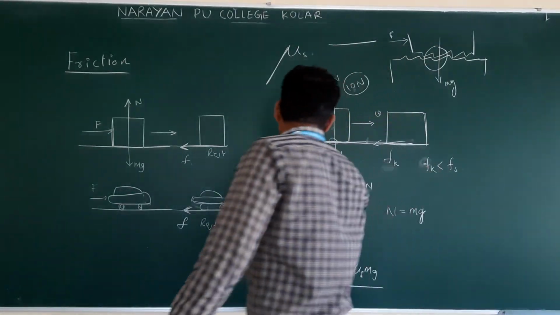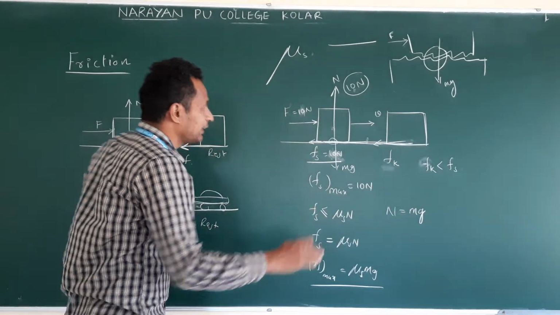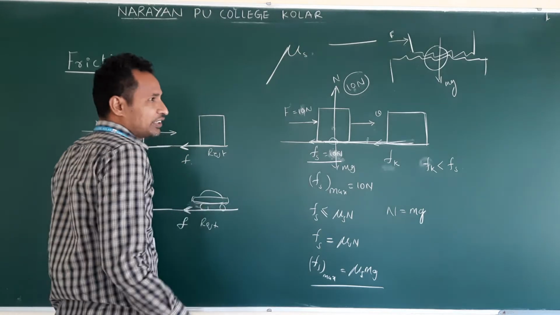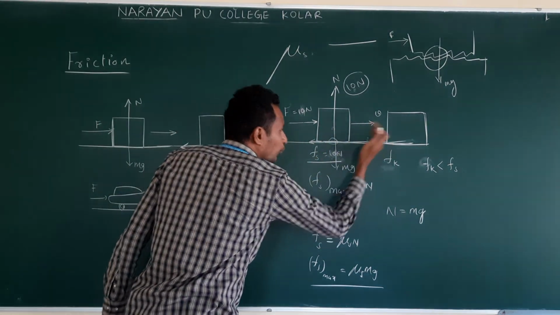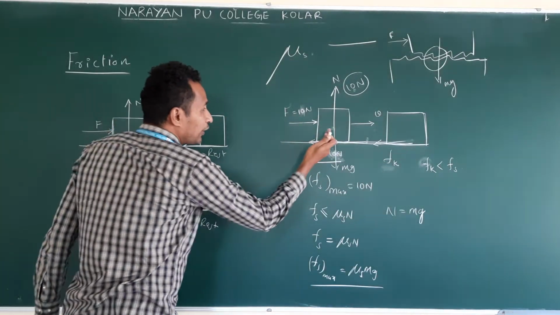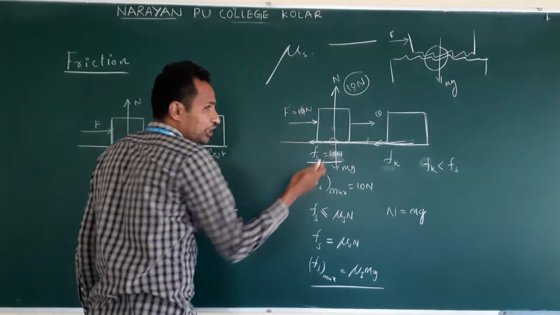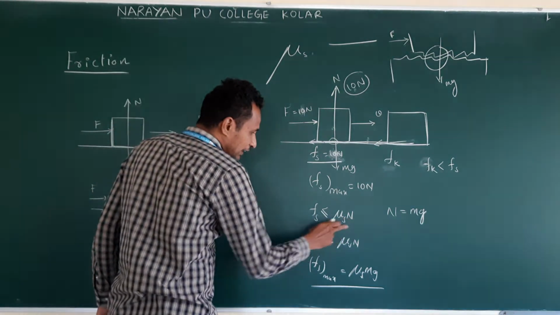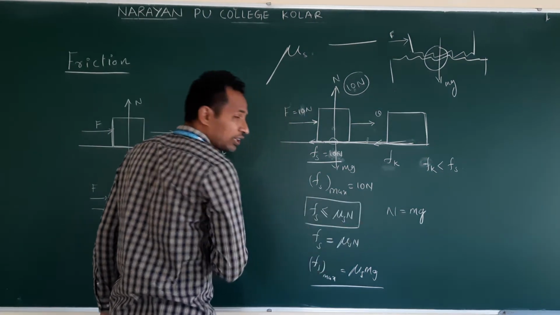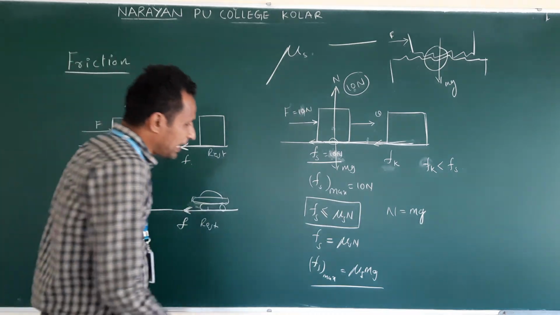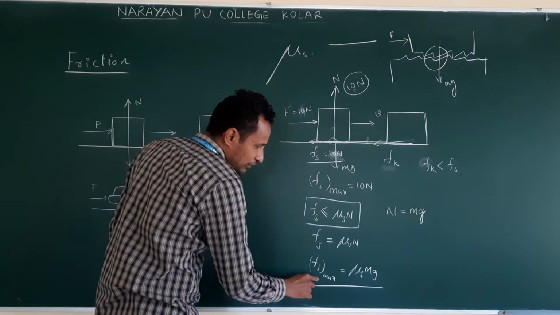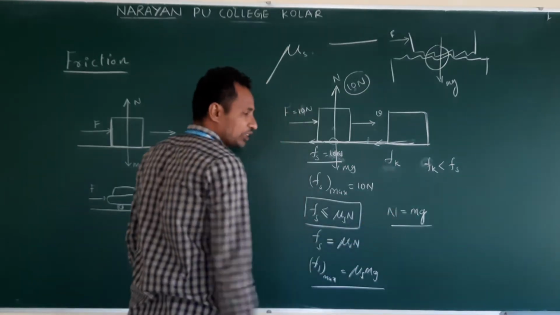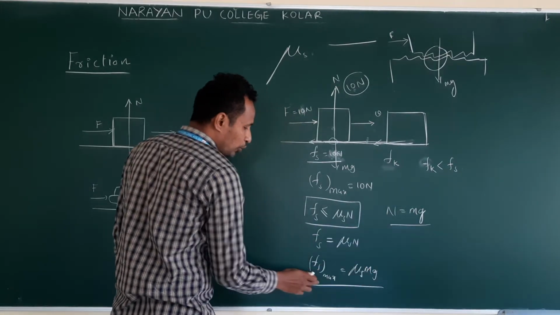This static friction slowly increases. As the applied force increases, static friction increases. Just before the body moves, the friction between the contact surfaces is maximum static friction. That's why I wrote this as the perfect statement for the static friction equation. For maximum, Fs max is equal to mu s N, where N is nothing but mg.